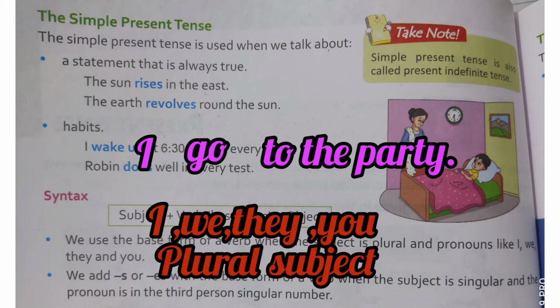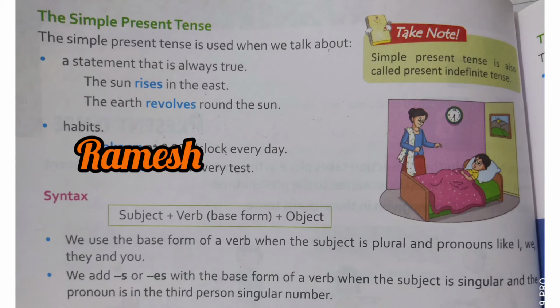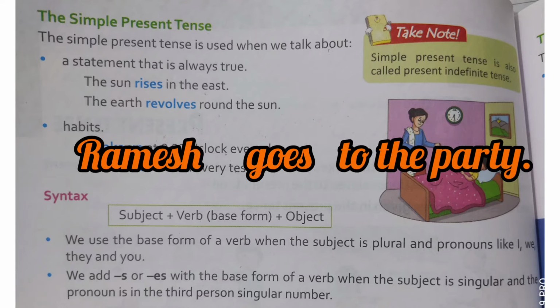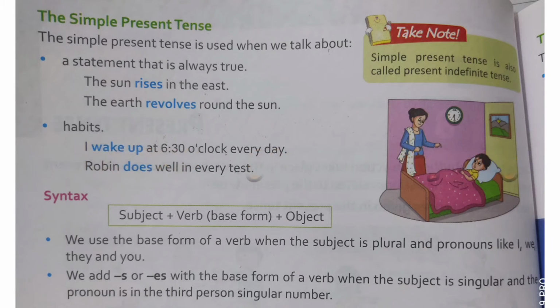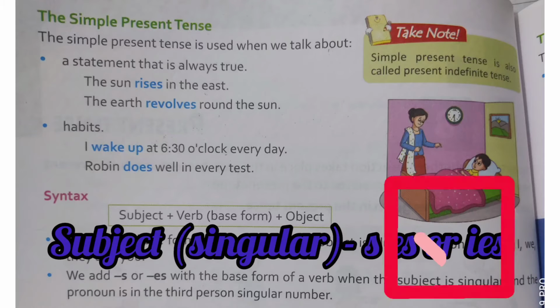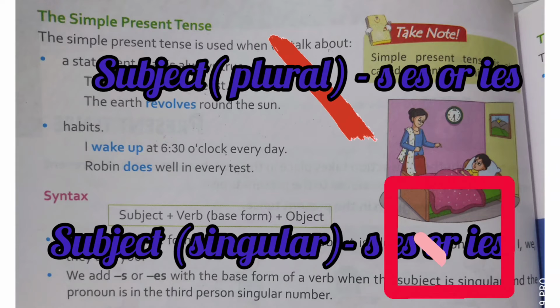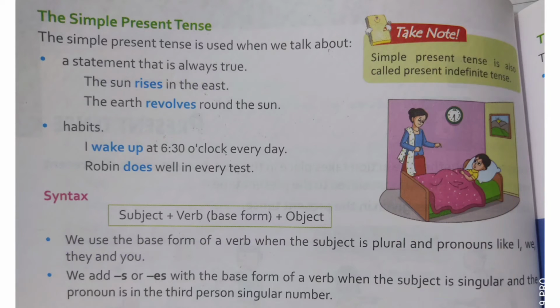But when the subject is singular, for example, Ramesh, then we will use s, es or ies with the verb. For example, Ramesh goes to the party. So if the subject is singular, we will use s, es or ies, and when the subject is plural, we will not use s, es or ies.